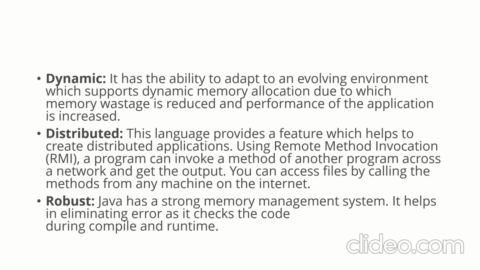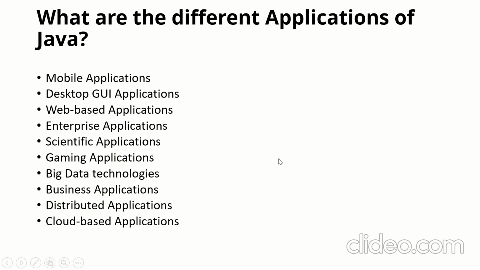Another main feature of Java is that it's multi-threaded. That means a number of different tasks can be performed at the same time. So that's a main feature of Java. Using Java, you can make different applications. Some examples are mobile applications, desktop GUI applications (GUI means graphical user interface), web-based applications, enterprise applications, scientific applications, gaming applications, and so on.